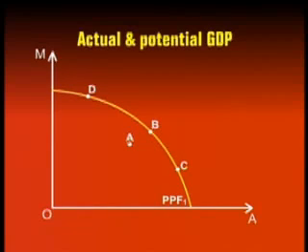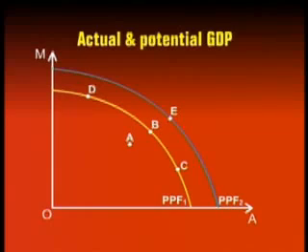So when the economy grows from point A to point B, and note that when the economy grows, it produces more of both good A and good M, then that is equivalent to economic growth. When that happens, the actual GDP increases, but the potential GDP was B before and is still B. So there's no change in potential GDP. However, let's look at this new PPF frontier.